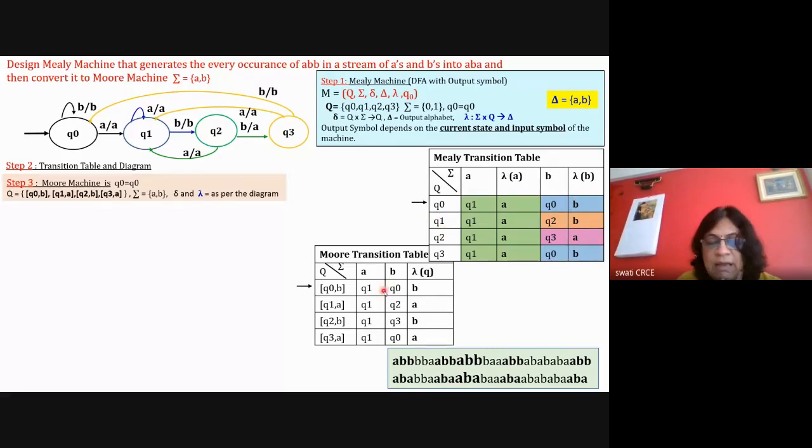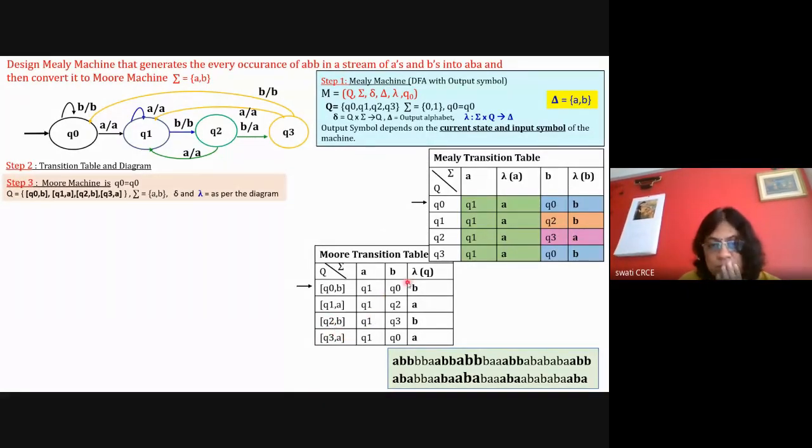So I will say that my Moore machine will have a Q0 which generates the output symbol B, and lambda is B for it. Then take the next state Q1. All Q1s are with A, so I'm having only one Q1 with A and the output symbol A. Then I'm having one Q2 with B, and one Q3 with A. So only one Q3 with A.